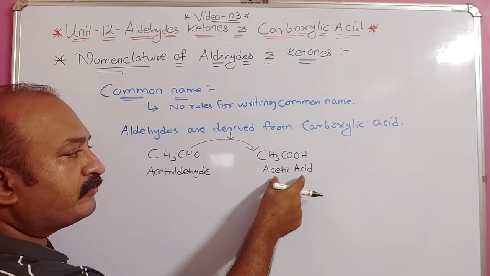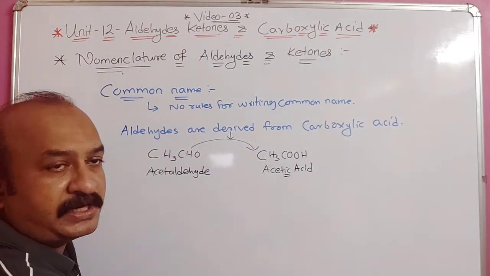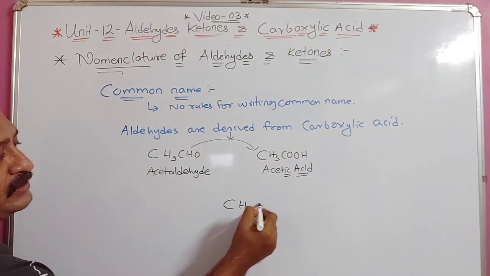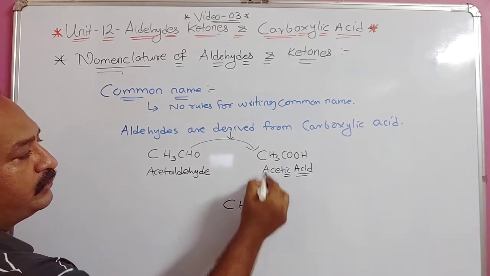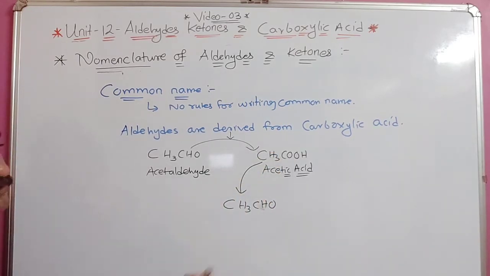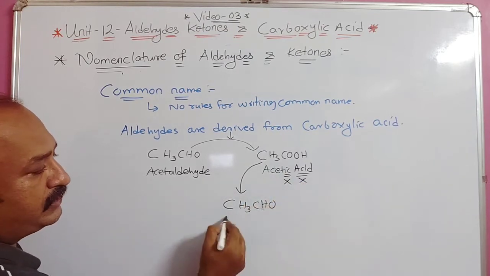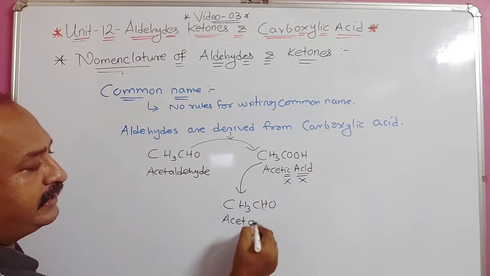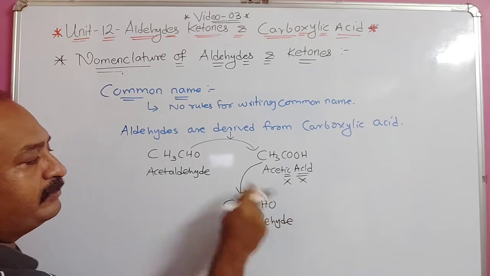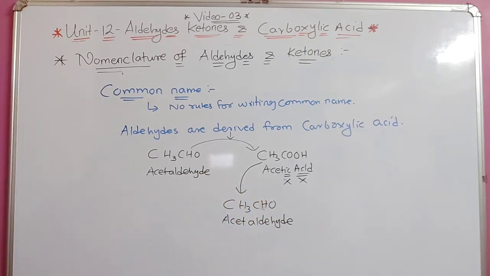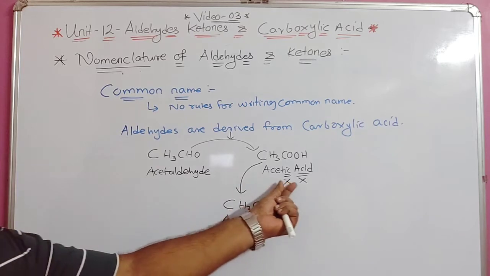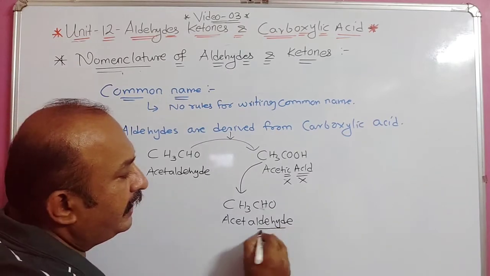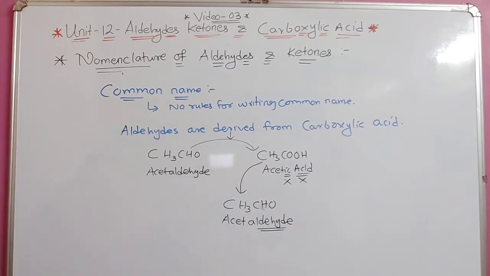So this common name, aldehyde, is derived from carboxylic acid. From this name, IC acid is removed. Suppose I want to write the name of CH3CHO. We know it is derived from acetic acid. From acetic acid, this part is removed: acetic, so IC is removed, acid is removed, and what is added? The word aldehyde. Like this the common name is given. Understood? IC is removed and aldehyde is added. This is the way the common name is written.